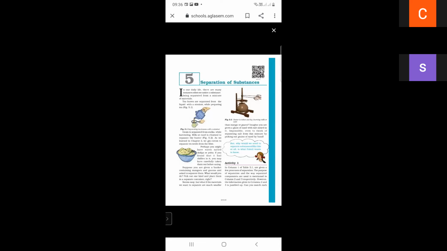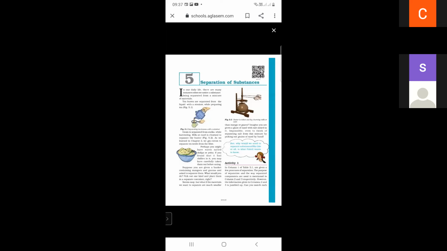So when we learned Chapter 3 in Class 6, we discussed the process of ginning. In the process of ginning, we separate cotton from its seeds, and we use a comb to separate the seeds from the fiber. What do you mean by ginning? The process of separating the cotton from the seeds is called ginning. In Chapter 3, we have learned the process of ginning.